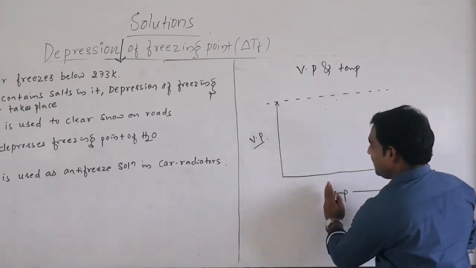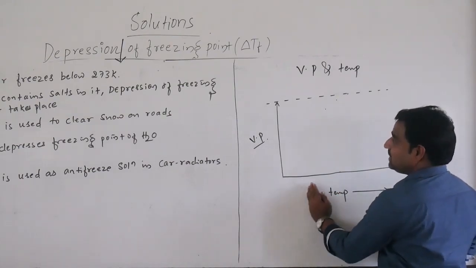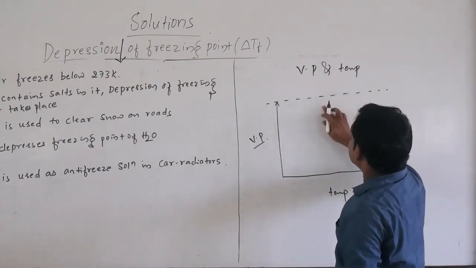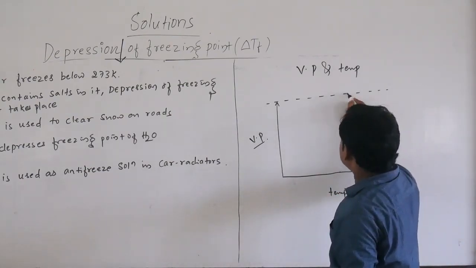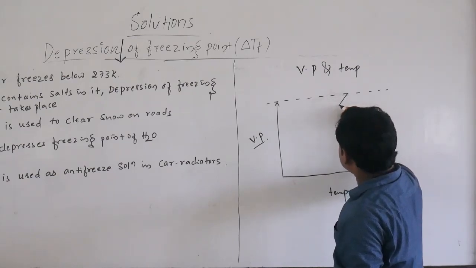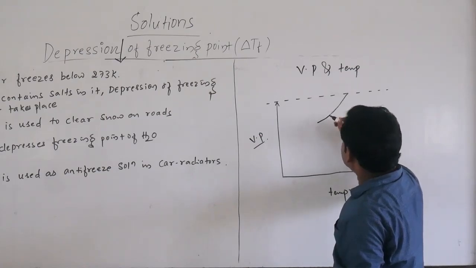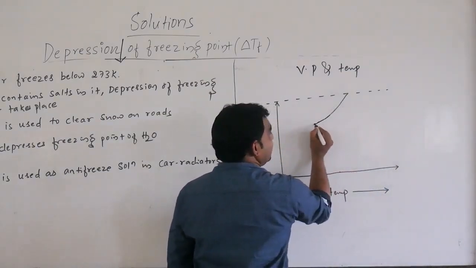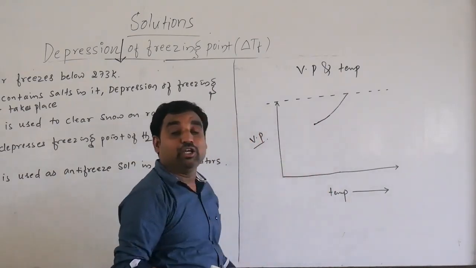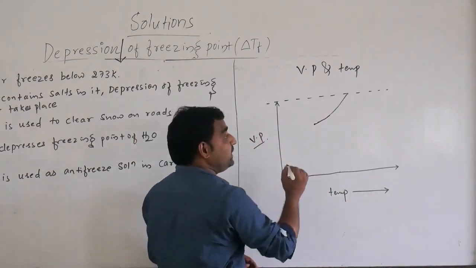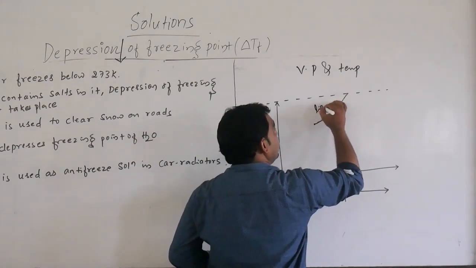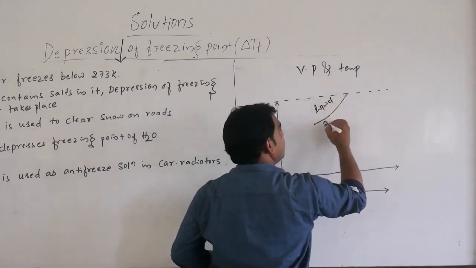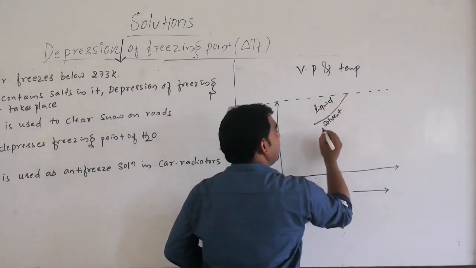If you move from the left side, the temperature decreases. The solvent vapor pressure is more, and if you decrease the temperature, the vapor pressure also decreases. Now at 0 degrees Celsius, the liquid starts to freeze. Up to here it is liquid solvent.